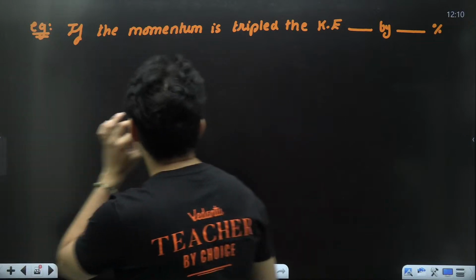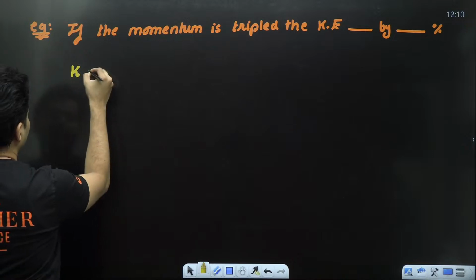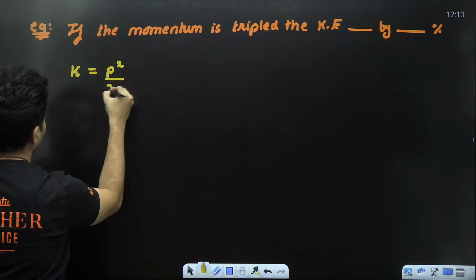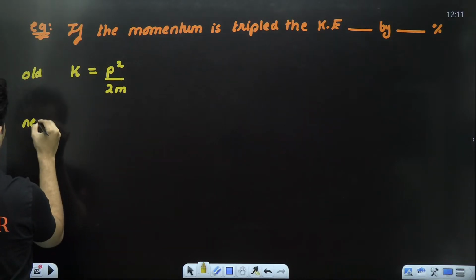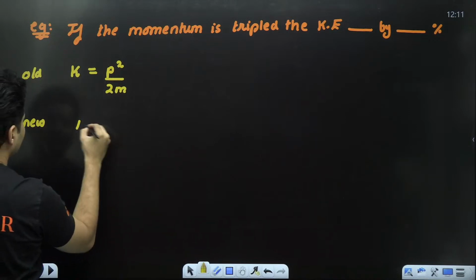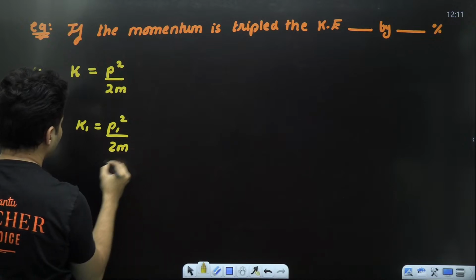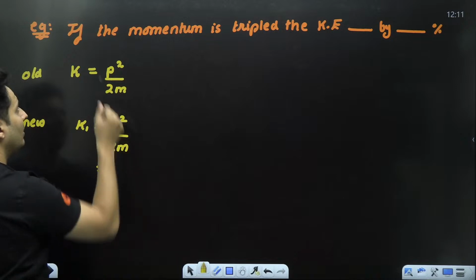So is momentum related to the kinetic energy? Yes. If my original kinetic energy was K and original momentum was P, it will be P square divided by 2m. This was your old. What about the new kinetic energy? I'll call it K1. It will be the new momentum square divided by 2m. But wait a minute. The new momentum is 3 times the old momentum.